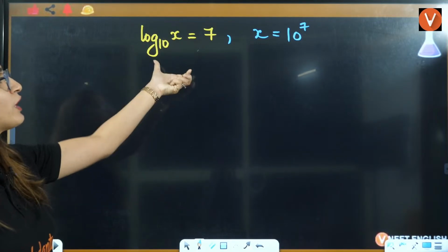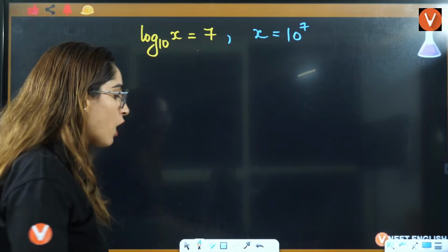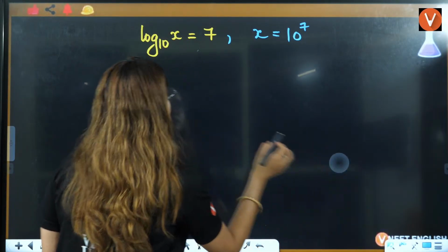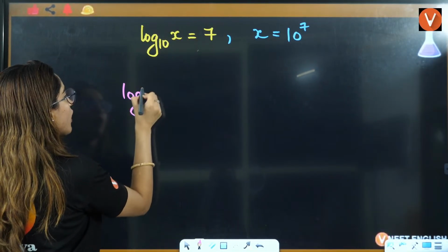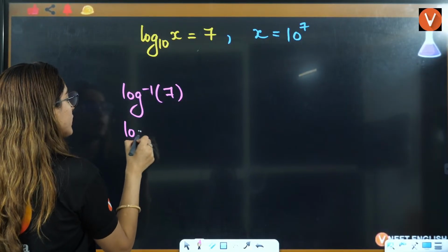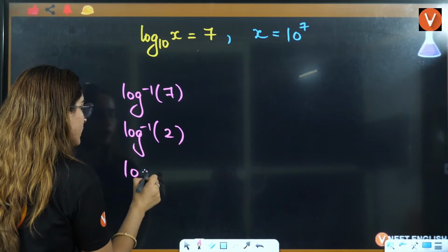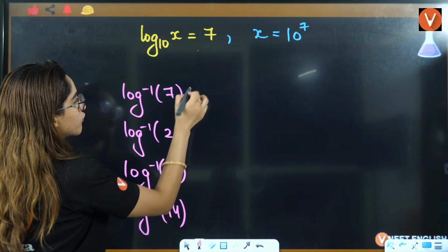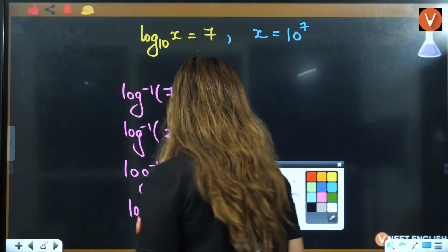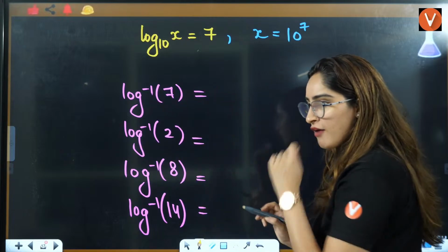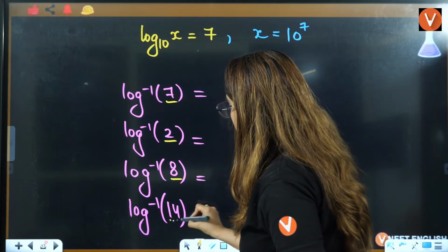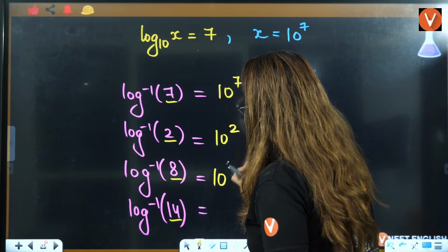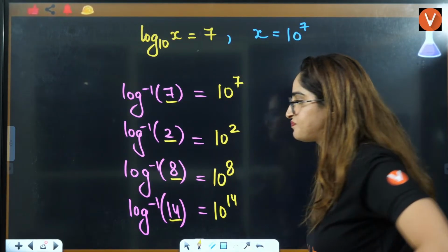This is just another way of writing anti-log, right? Now, if you want me to write it in the way of anti-log only, I can write it like this. Let's say you want log inverse of 7, log inverse of 2, log inverse of 8, log inverse of 14, whatever they ask you. The inside that you have, 7, 2, 8, 14, will be 10 raised to power 7, 10 raised to power 2, 10 raised to power 8, 10 raised to power 14, right?